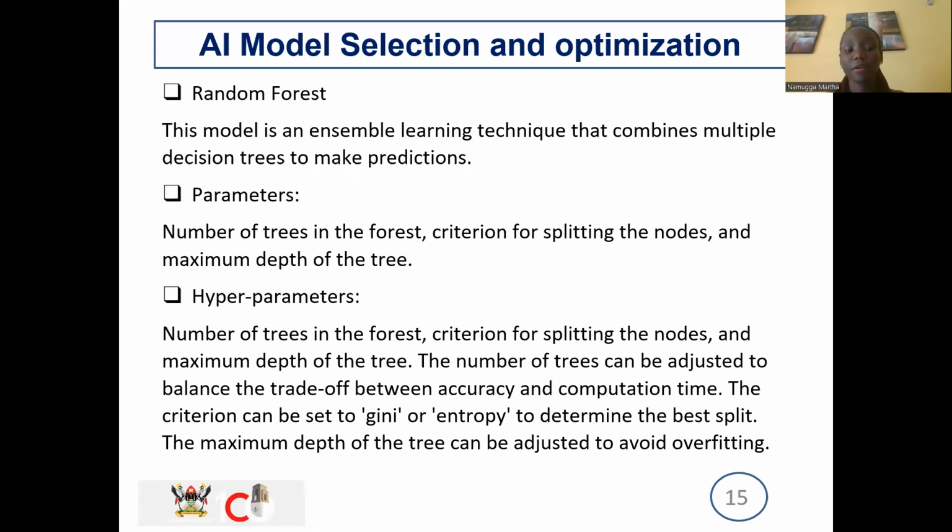and then the hyperparameters. Things that should change, you keep adjusting the number of trees, you trade off the accuracy or the computation time. So those are things you put into consideration, the number of trees that you put in and how they split.